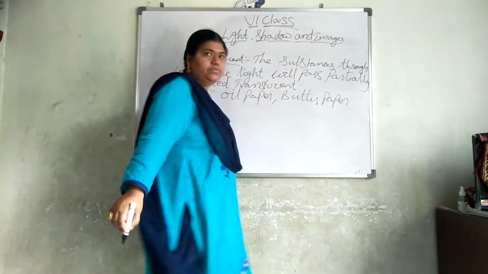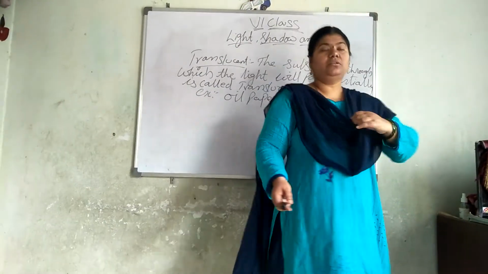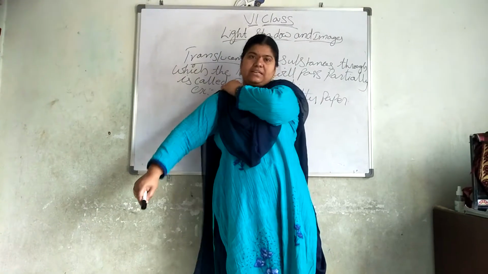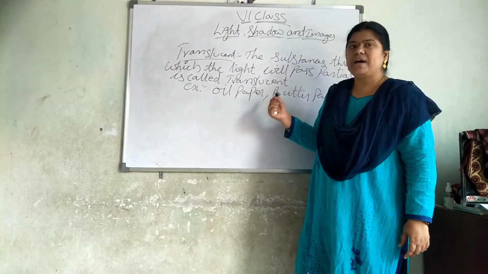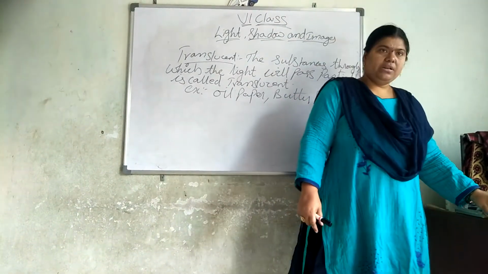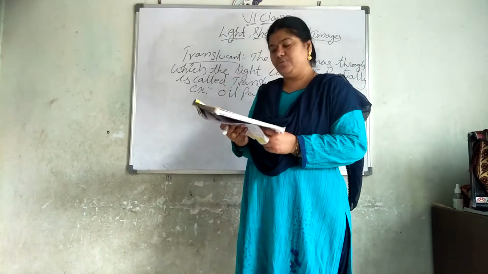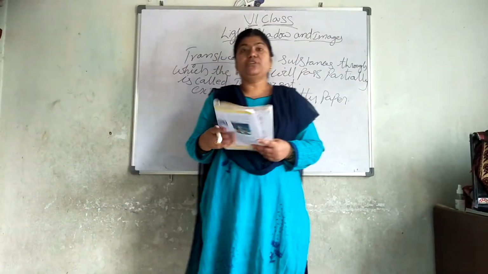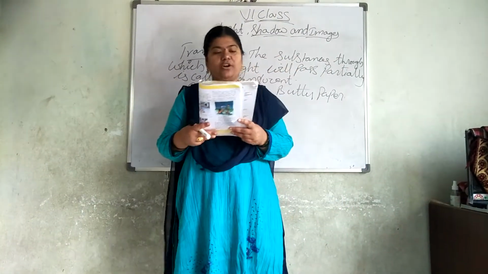So these are the three substances. In opaque, the light will not pass; in transparent, the light rays will pass clearly; and in translucent substances, the light rays pass partially. Example, oil paper and butter paper. That is given in your textbook, where it asks about objects which form shadows, objects which form unclear shadows, and objects which do not form shadows.